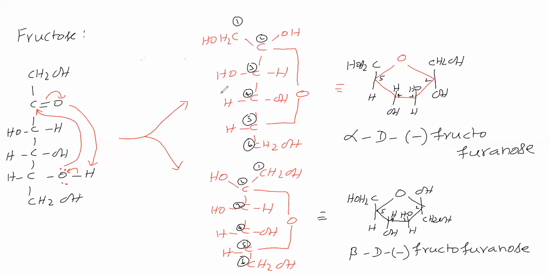This we said alpha, this we said beta, because at the second carbon the OH group is on the right side in one and on the left side in the other. So the second carbon is called the anomeric carbon. C2 is called the anomeric carbon. This is about the cyclic structure of fructose. Next we will go for mutarotation.